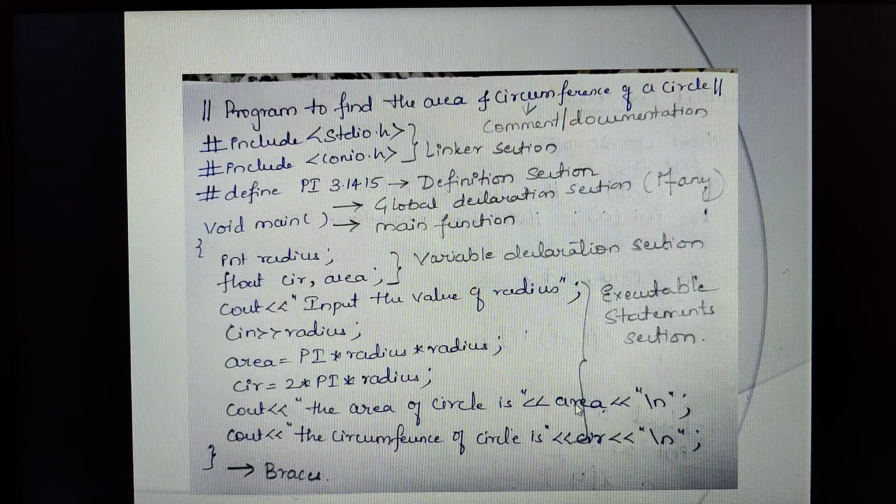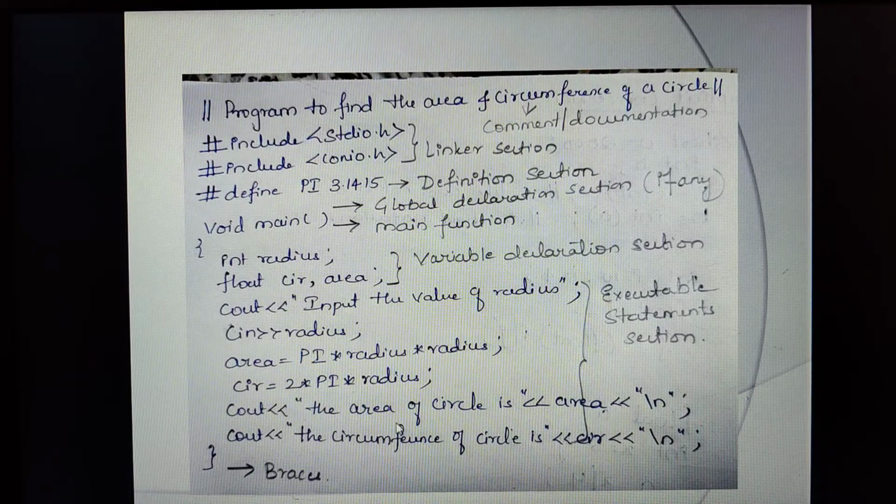So we have to specify this variable, then stream insertion, and then this is \n. This is an escape sequence character. That means I want the area of circle to be printed in one line, and the circumference of the circle should be printed on a new line. Therefore, I have taken this escape sequence character, the new line character \n. Okay, and then afterwards I am again printing the circumference. So circumference of a circle is what I am printing. Where is my answer? It is in the variable circumference, that is CIR. Then \n, and I am closing my main program.